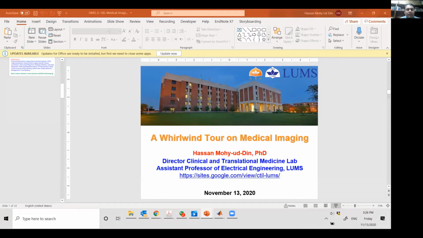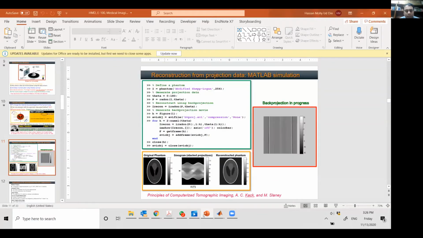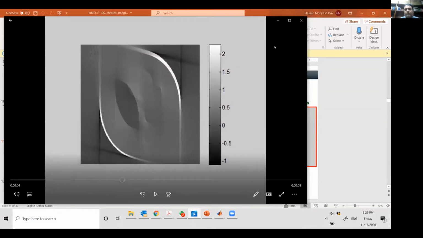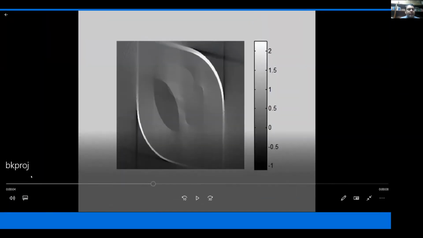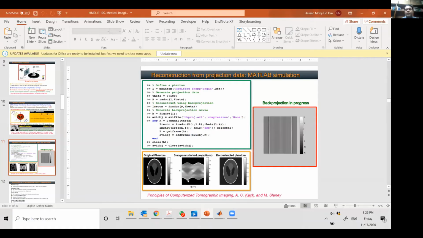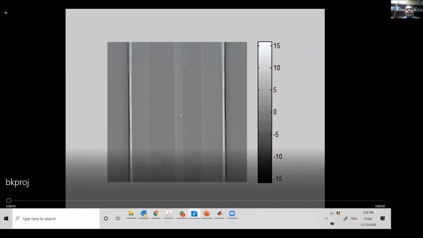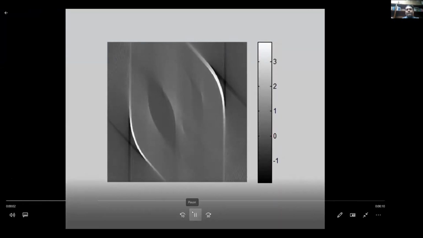I have written this MATLAB code, which you can run at your end. Here is your reconstruction in action. You can see we start with the projection data, which is this raw data, the sinogram, and we reconstruct in an iterative fashion. This is basically medical image reconstruction that is happening.